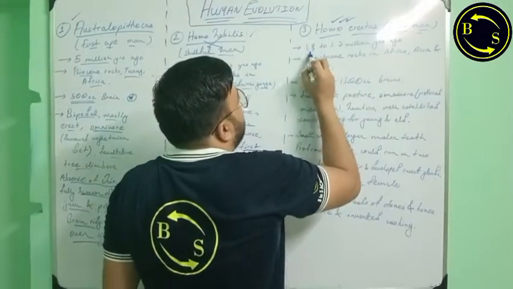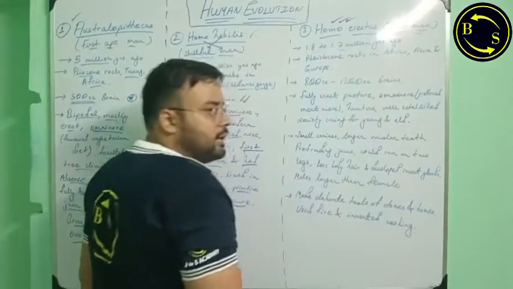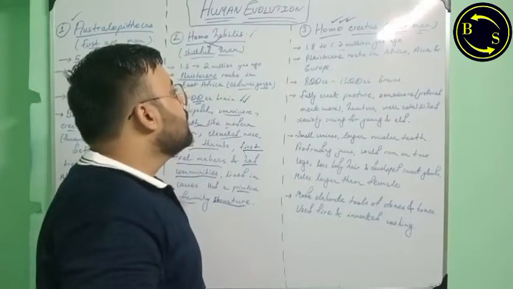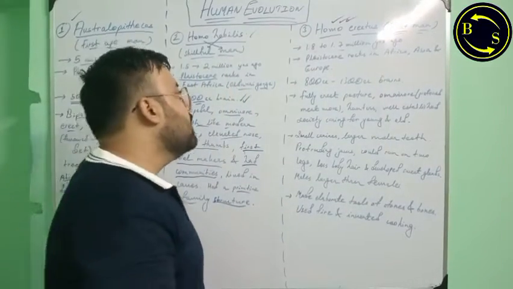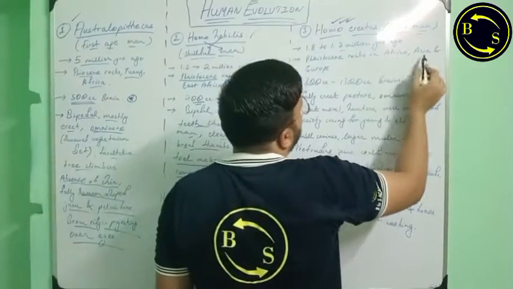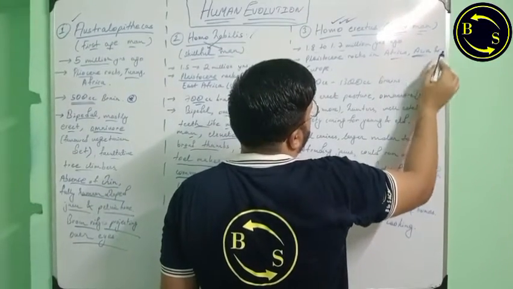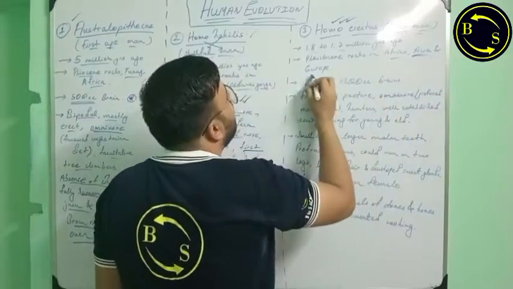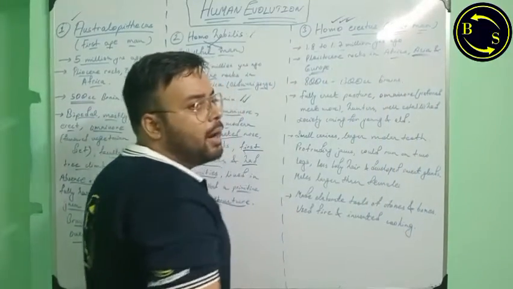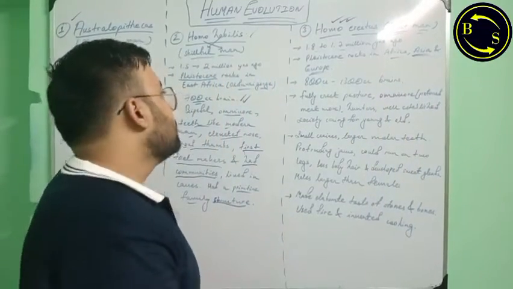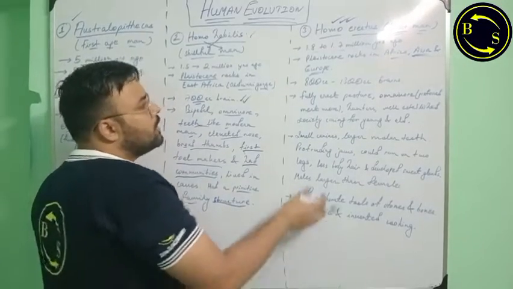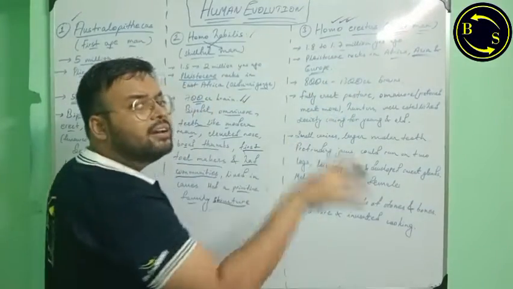They existed 1.8 to 1.7 million years ago, that is the Middle Pleistocene period, and their fossils have been recovered from Africa, Asia, mainly China and India, and Europe, mainly in parts of Turkey, Portugal, Spain, around the Mediterranean.